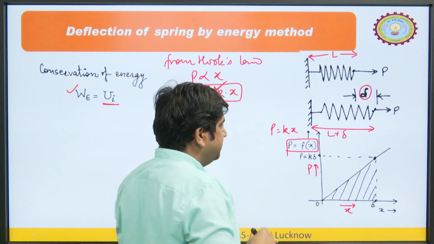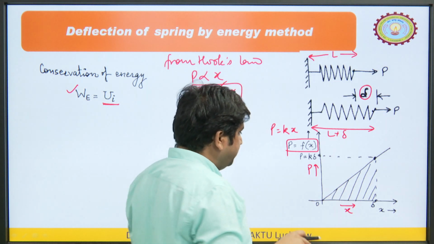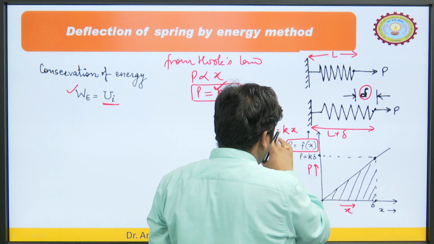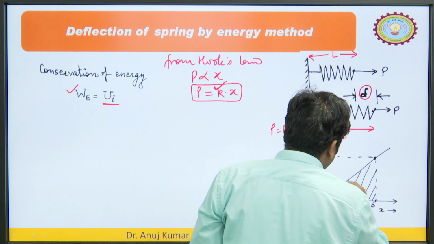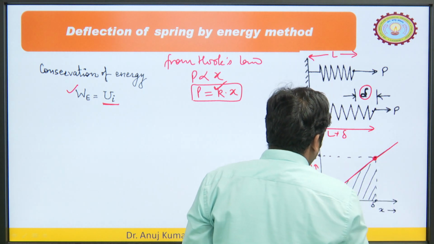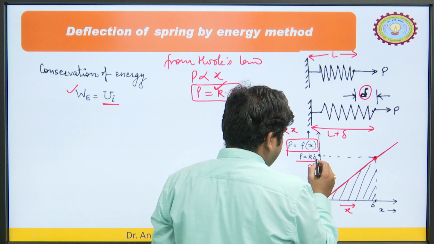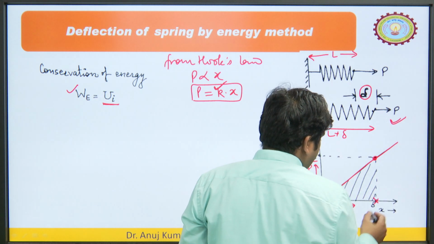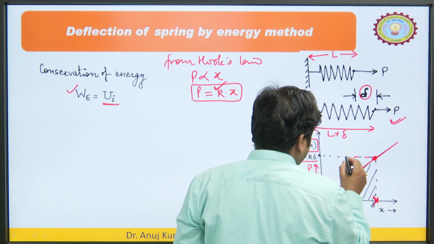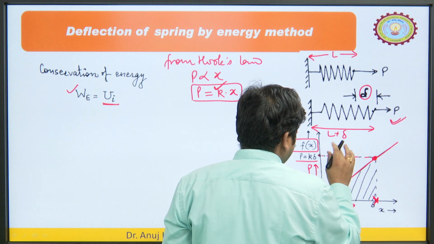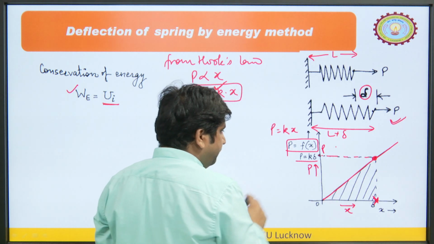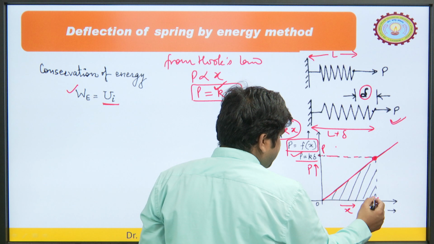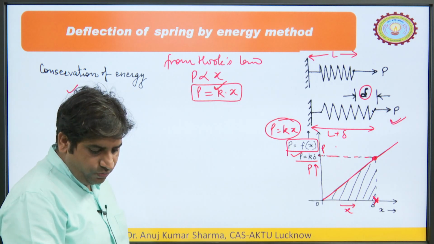So, it means we have a linear relation. As we are increasing the x, we have to increase the P, because k is constant. So, it means we are getting a straight line here. So, on the y axis, let us say at any point where the deflection is delta, for this point there should be a force, let us say this P is the force. From this relation P would be k into delta. So, for this situation the force we have applied is k into delta.